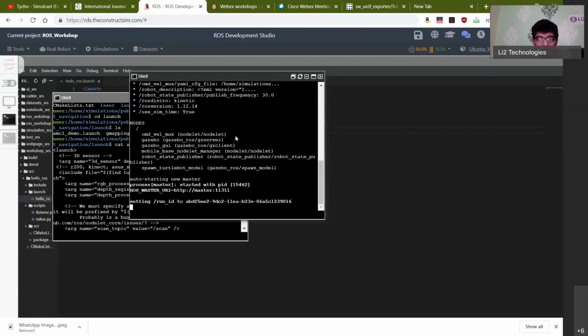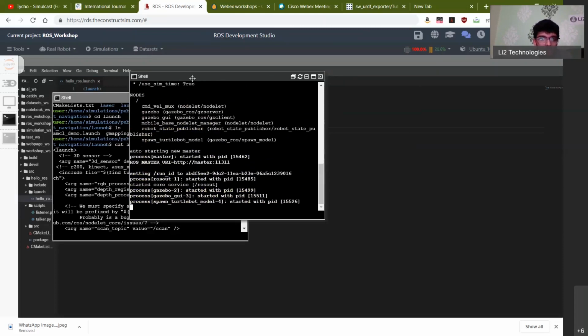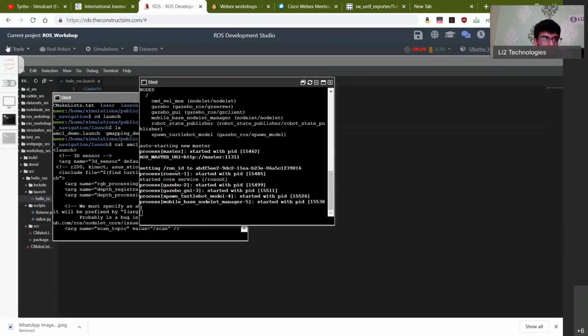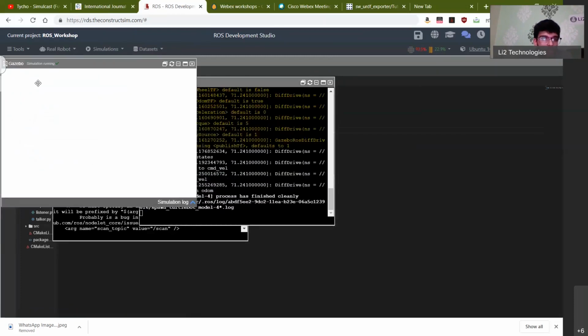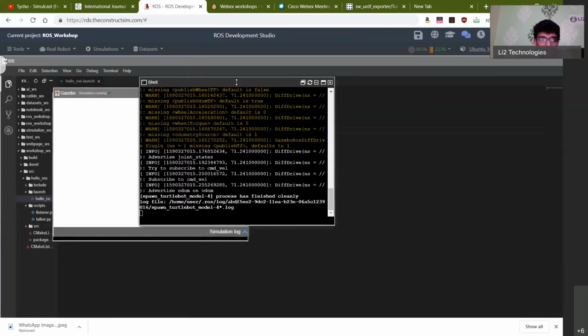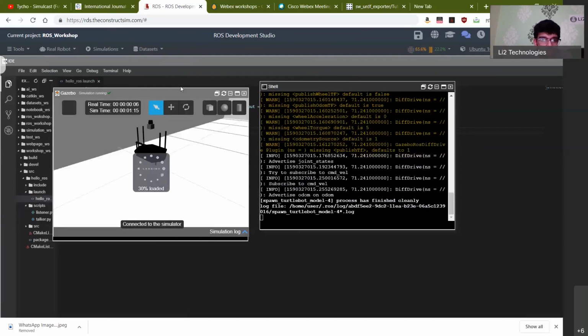And then this will start running, and then you will have a Gazebo environment set up. The way you see this within ROS Development Studio is that you have to click on Gazebo here, and then this simulation loads up.